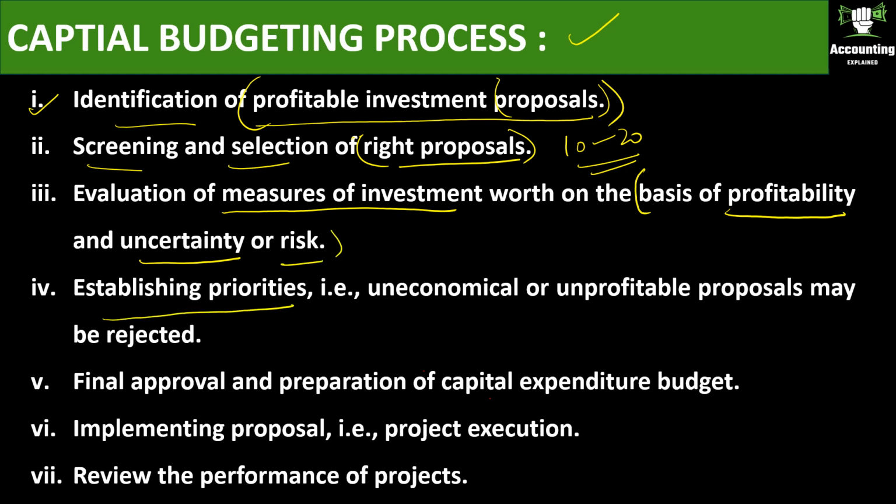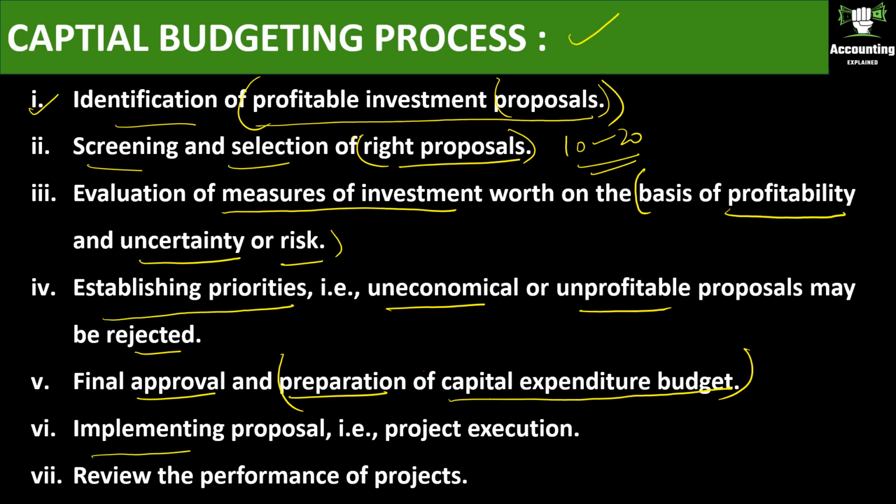Establishing priorities. How are you going to establish priorities? Uneconomical and unprofitable proposals should be rejected upfront. Final approval and preparation of capital expenditure budget. After you have selected the right project, you have to get the final approval from the required authorities and start preparing the capital expenditure budget after you have got the final approval from the authorities.